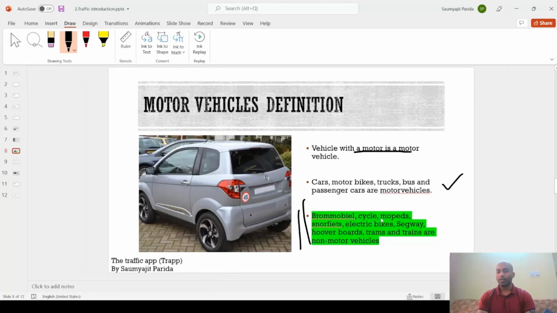Bicycles, mopeds, electric bikes, segways, hoverboards, trams and trains are non-motor vehicles. Very important, very crucial to understand. These are non-motor vehicles.